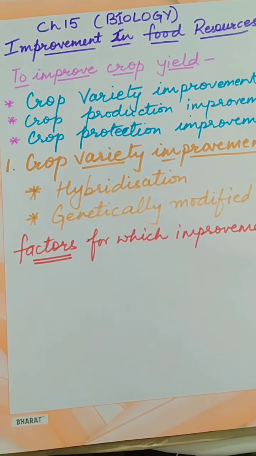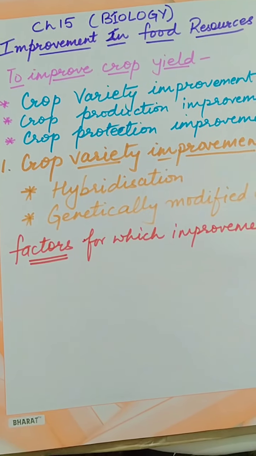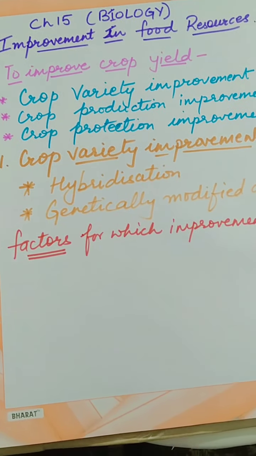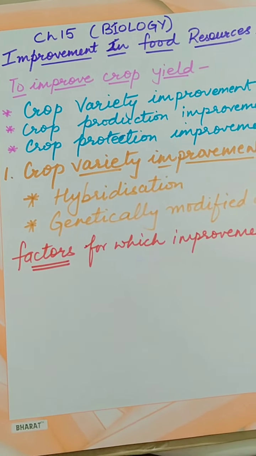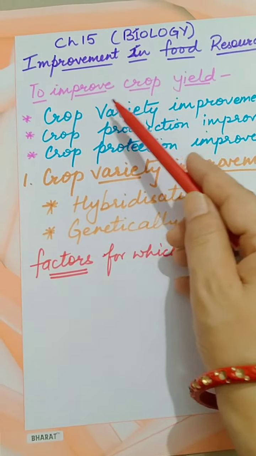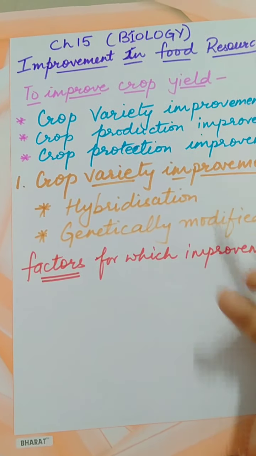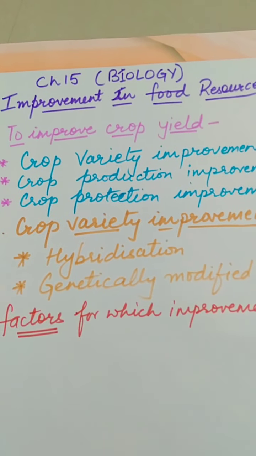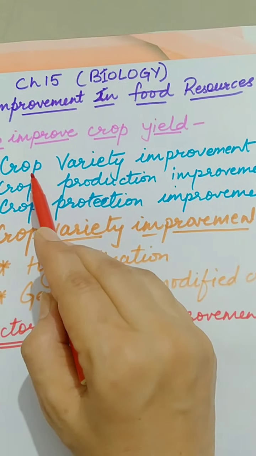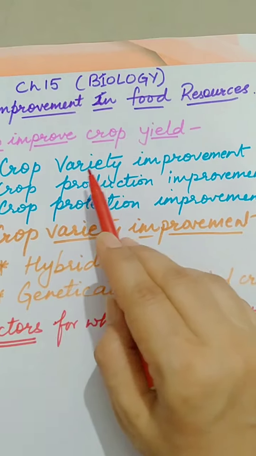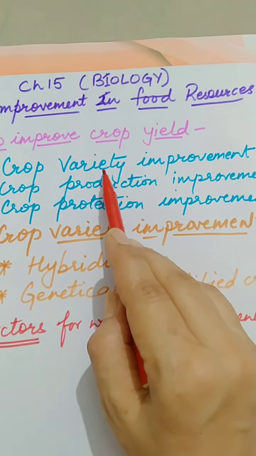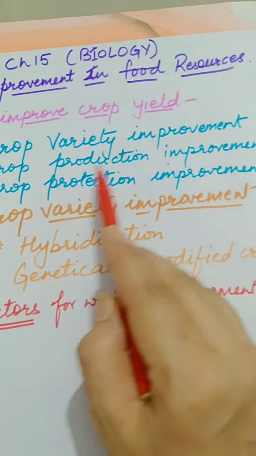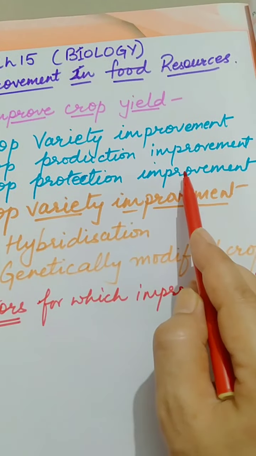So, students, we will continue chapter 15, Improvement in Food Resources. We have already done that to improve crop yield, we have to make improvement in three sectors. First sector is crop variety improvement, that is, we have to improve the variety of crop, mainly the seeds. Then second is crop production improvement, and third is crop protection improvement.